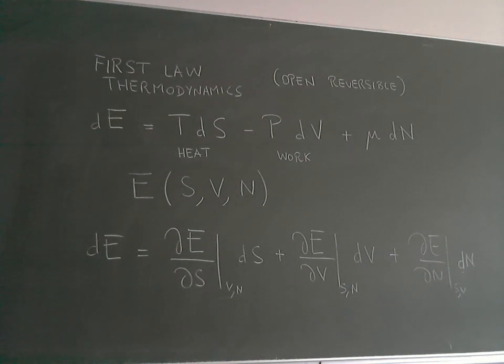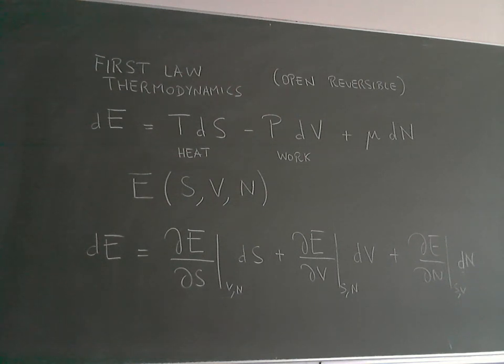And if I do so, I can just use basic mathematics. E, the energy, is a function of three variables, so a variation of the energy is given by partial derivatives of the energy with respect to these three variables: dE/dS, derivative at constant volume and constant number of particles, times dS, dE/dV times dV, dE/dN times dN.